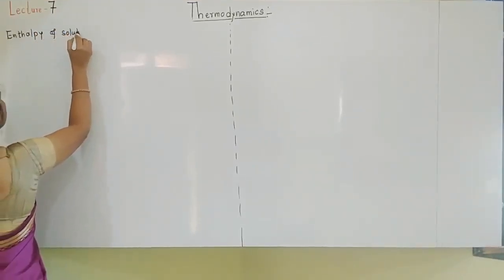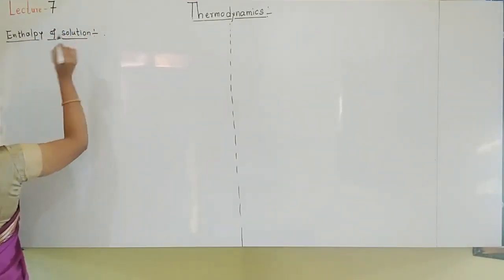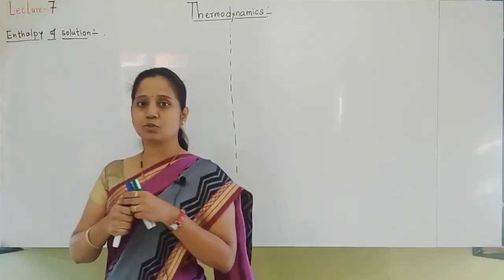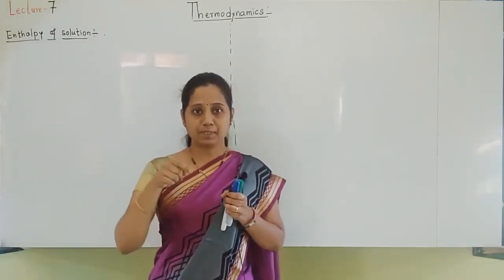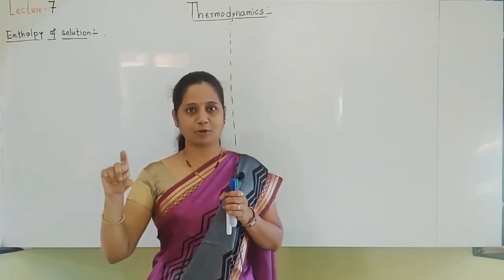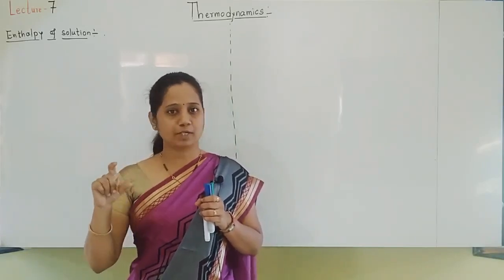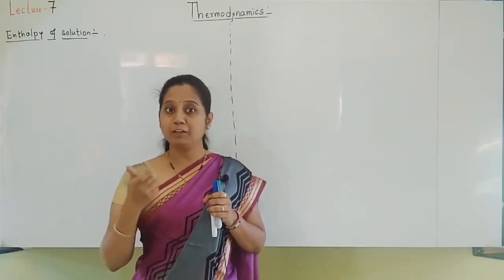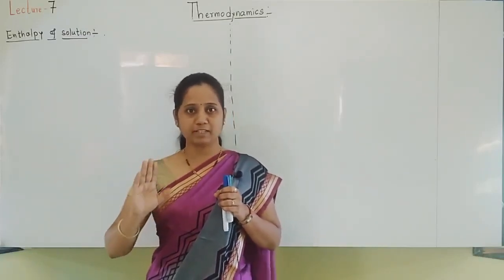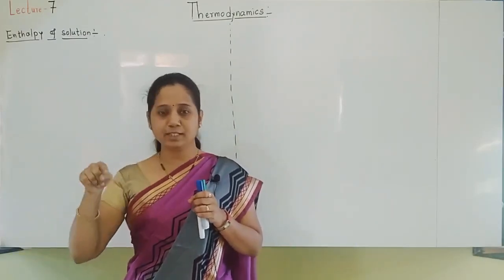Enthalpy of solution systems. Next term, enthalpy of solution. Okay, what is a solution? When a substance is dissolved in a solvent, whatever forms after dissolving that substance in the solvent is called a solution. So how can we define enthalpy of solution? Of course, it is the change that takes place in enthalpy when a substance is dissolved in a solvent.